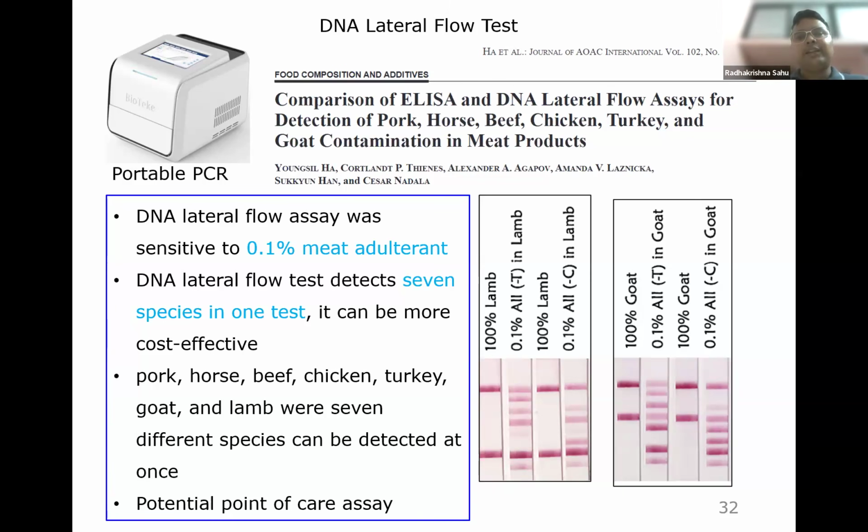One of the biggest advantages of lateral flow assay is that you can see in these two images. In the left side image, there is 100% lamb. The first line is the internal amplification control. It tells us whether our kit is working fine or not. The second line in case of 100% lamb indicates that this is pure lamb. Similarly, in case of goat also, we can see two lines. But it can simultaneously detect many different species. In the second strip, it could simultaneously detect adulteration of 5 to 6 different species, and it could detect up to 0.1% meat adulterant.